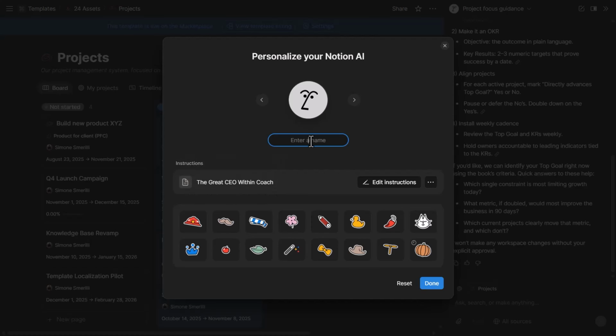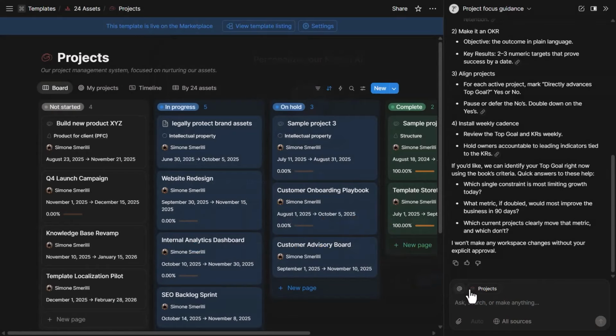If I want, I can also name this something like Great CEO Coach. I can customize the style there if I wish, or keep it in its original format. Then once this is done, that's the custom instructions used by the Notion AI agent to interact with you. So all its answers are going to be based on the instructions. So the higher quality the instructions and the more precise in what they do, the better.